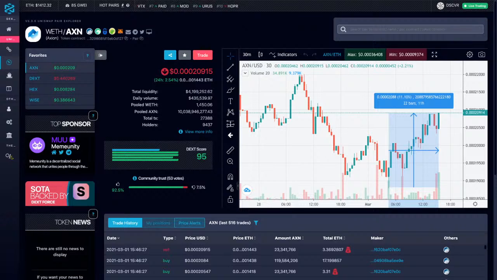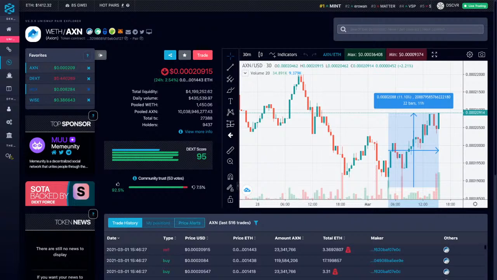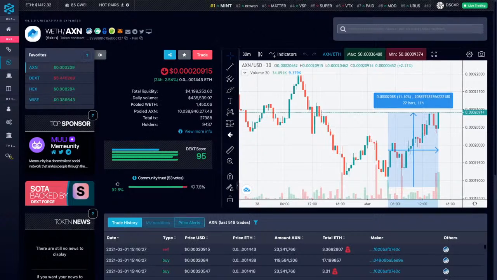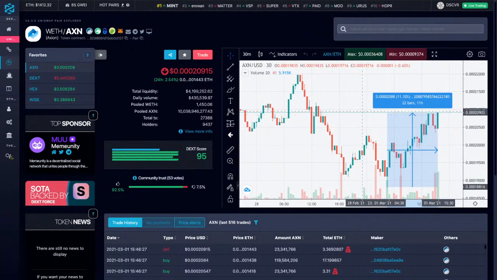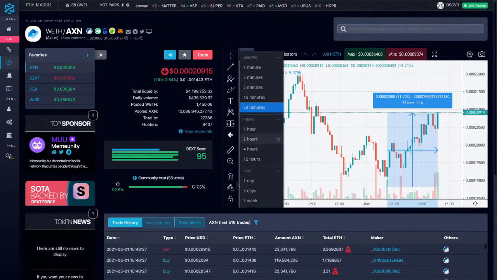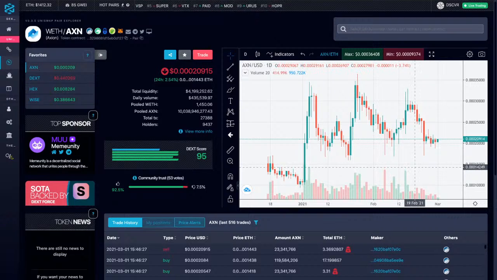We're going to look at how to calculate Axion and Wrapped Bitcoin dividends with the new calculator. We're just going to have a quick summary of the price of Axion at the moment. We can also see other staking tokens. Wise is at 38 cents and Hex is at 0.00828. So interesting time there. I think it's the quiet before the storm to pick up these prices. And we can see that Axion looks like it's really going to go soon, so pretty neat.